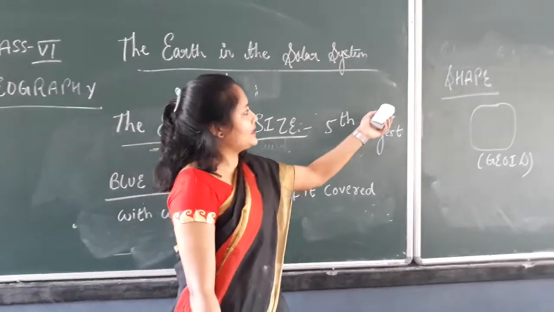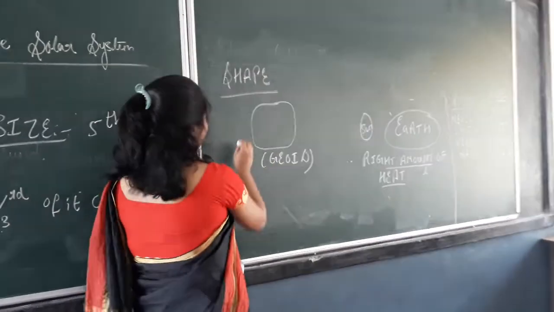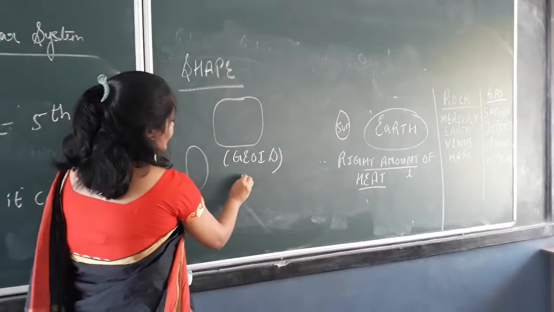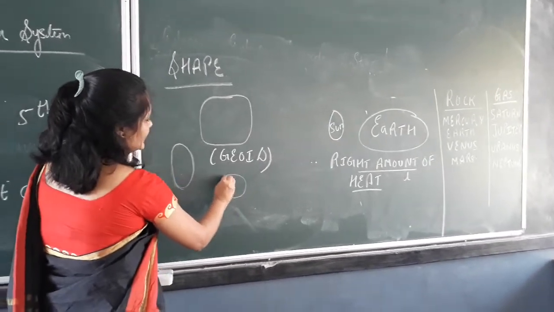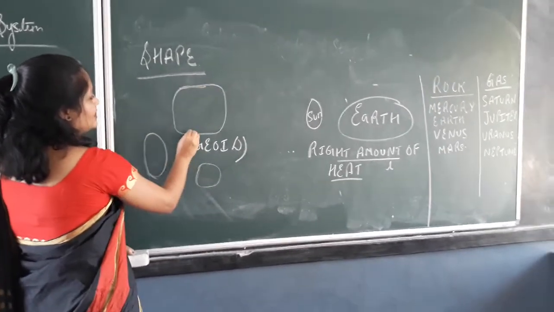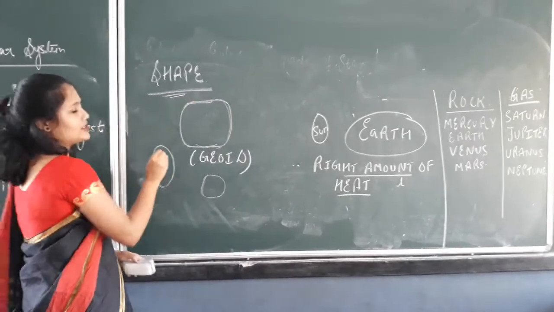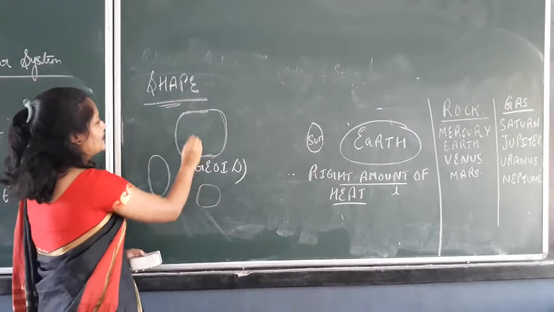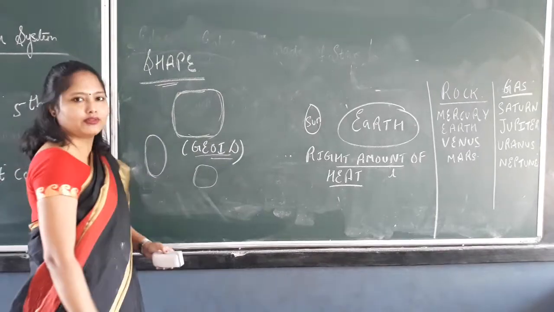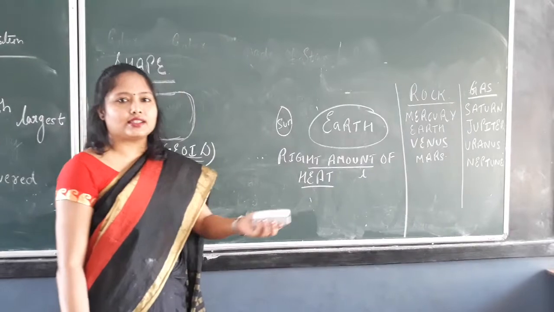Next, about the Earth, we can see its shape. The shape of the Earth is not oval. It is just like an orange. We have seen an orange. It is flat here, at the top of the apple it is flat, and here it is spherical. So the shape of the Earth is not exactly spherical, but it is quite like a geoid. Geoid is a term that is used for the shape of the Earth. And as you know, Earth supports life.